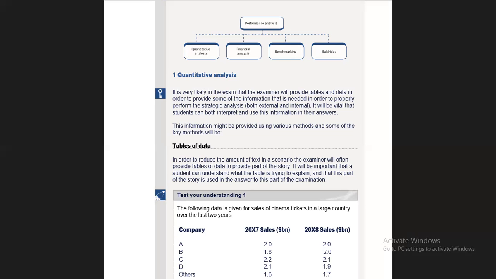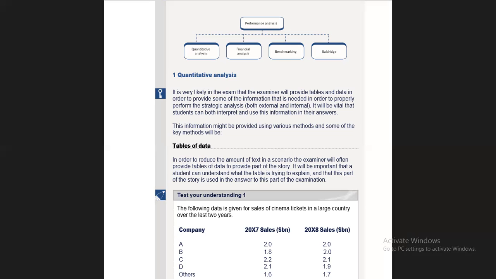Now, quantitative analysis is basically that you are comparing the figures, the quantifiable things. Quantitative arises from quantity. So this means that you are comparing the figures, let's suppose, of sales from the last 5 years. You are going to compare them. This is called quantitative analysis.